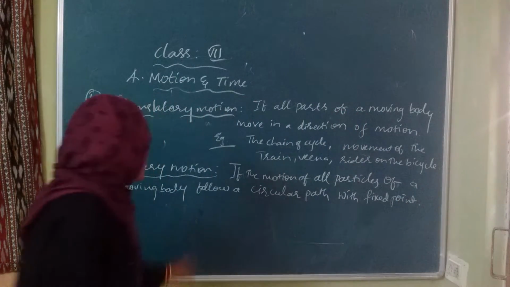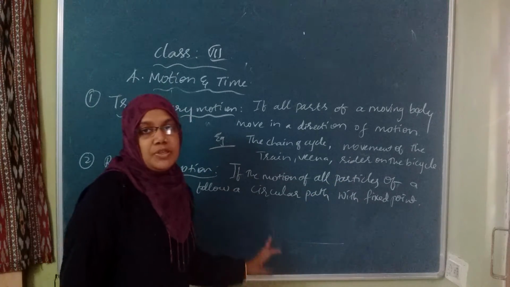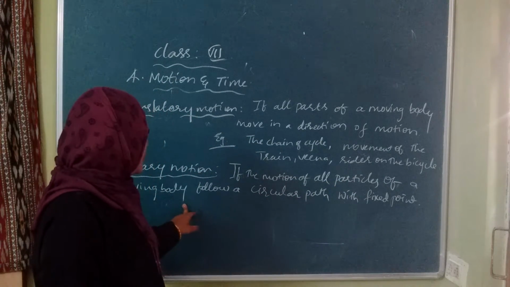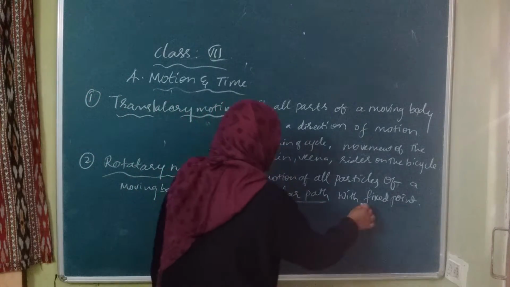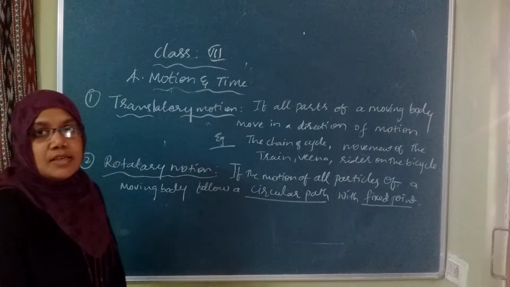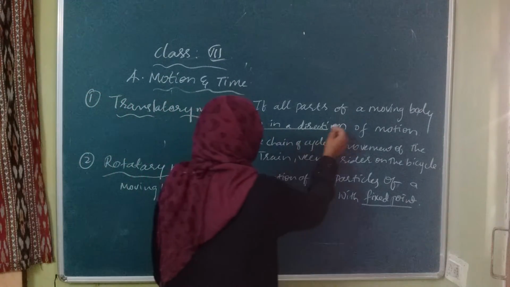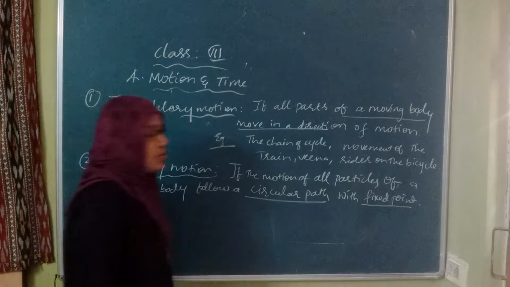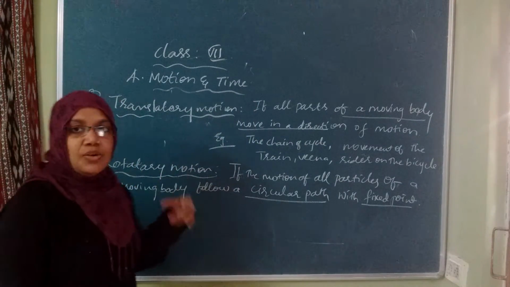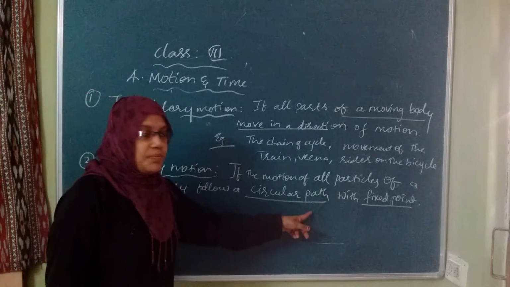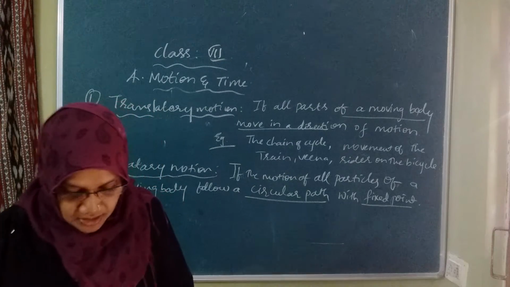What is rotatory motion? If the motion of all particles of a moving body follows a circular path with a fixed point, it is known as rotatory motion. Translatory motion means moving in a direction. Rotatory means circular. So if the body moves in a circular path around a fixed point, it is known as rotatory motion.